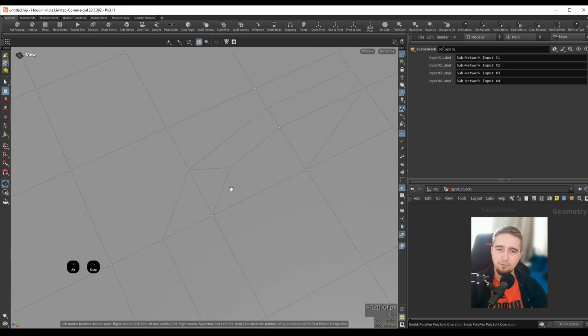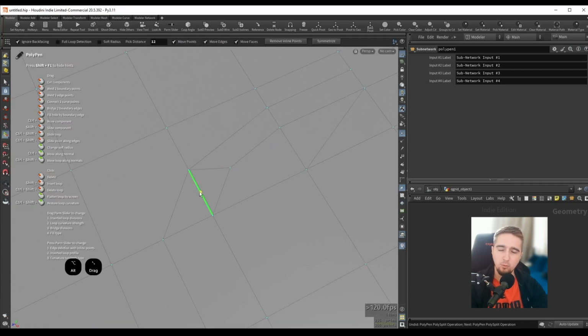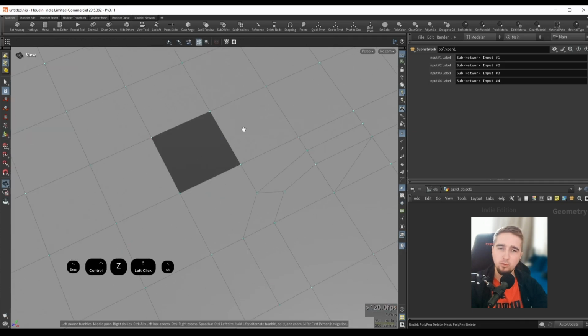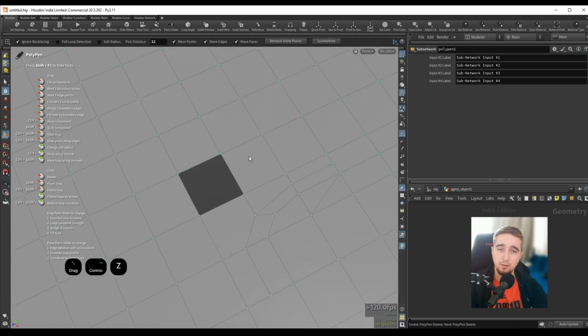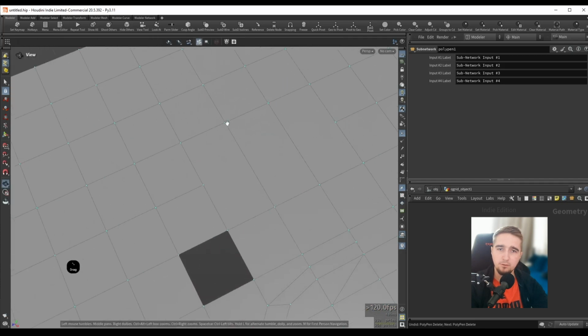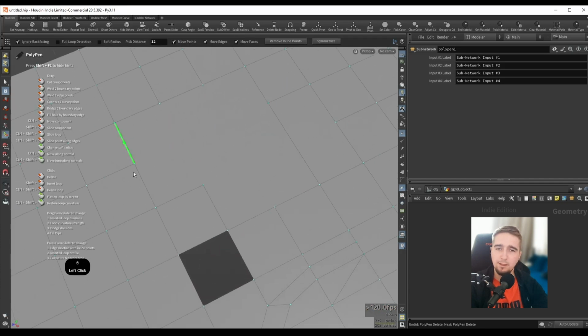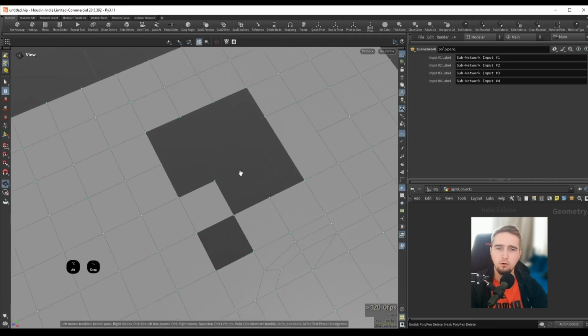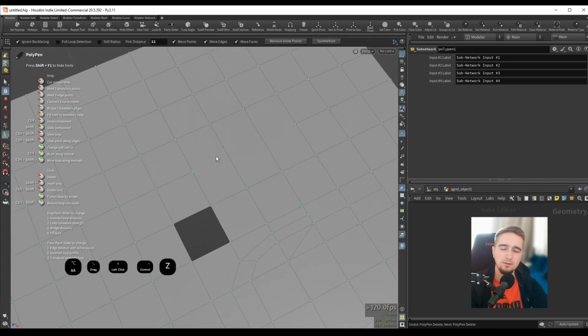And now, for example, if I want to get rid of this edge, I will just simply click without dragging. So just a simple click will get rid of it. It works on any component, so I can get rid of edges like this, or I can get rid of points. And if I want to get rid of the entire face, I can just simply click. So this is already really nice.